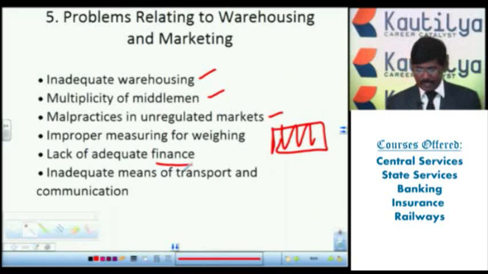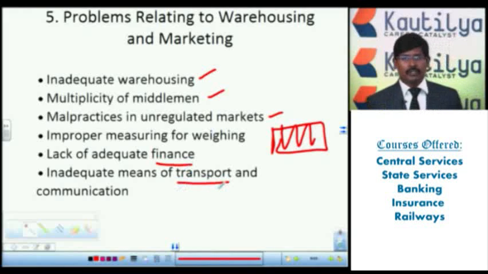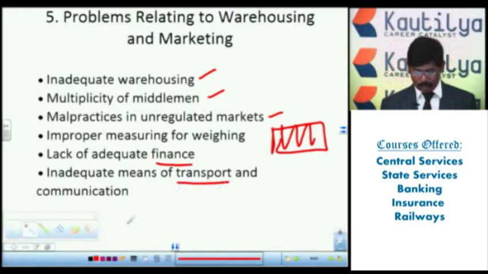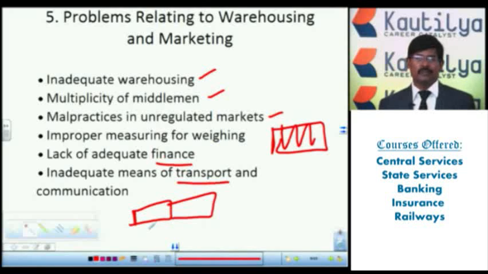Next one, inadequate means of transport and communication facilities. For agriculture, where there are warehouses and storage facilities, we don't have proper transport facilities. Even to move production from the field to the market or from the field to the storage areas, we don't have proper transport facility. Whenever we don't have proper transport facility, automatically we can't move the goods from one place to another in time. Next one, we also have inadequate communication facilities.